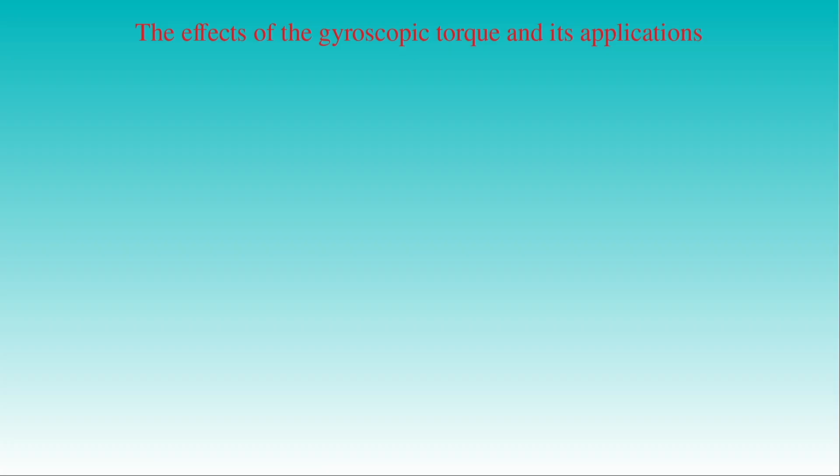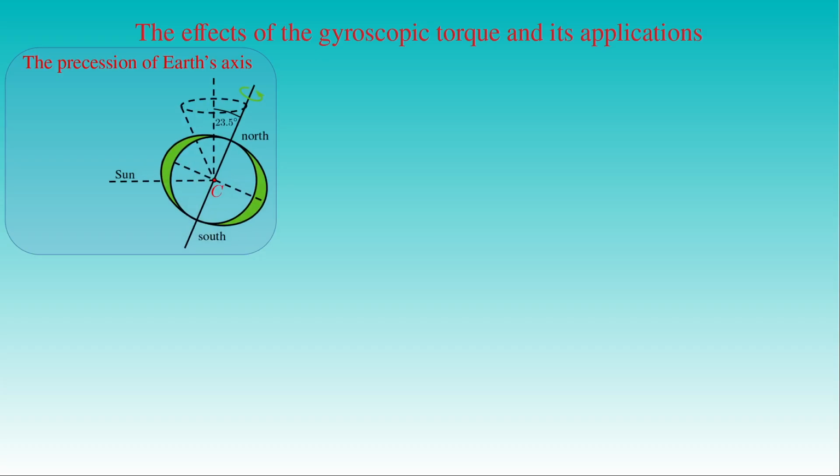One of the gyroscopic effects that occur in freely moving bodies is the precession of the Earth's axis. The shape of our Earth is not a sphere, but it can approximately be described as a rotational ellipsoid, and its axis of symmetry forms an angle of 23.5 degrees with the normal of the plane of the Earth's orbit, the ecliptic. Besides the gravitational force F exerted on the spherical part of the Earth at its center of mass C by the Sun, we need to take into account other attractive forces due to its oblate spheroid shape. The force F1 acts on the bulge part closer to the Sun at the center of mass C1 of the bulge part, and the force F2 acts on the bulge part farther away at its center of mass C2.